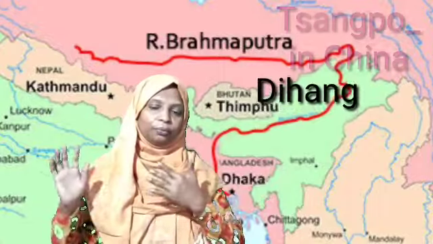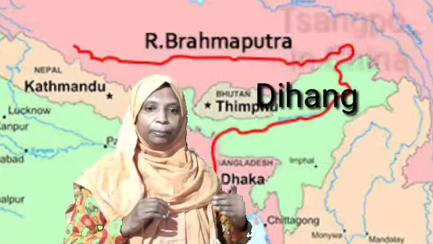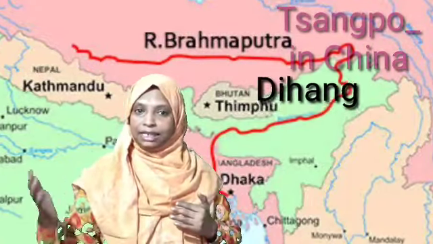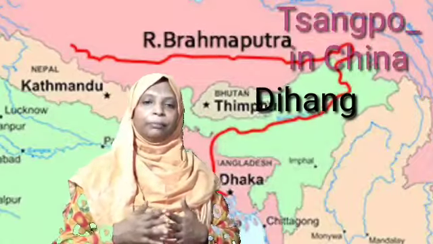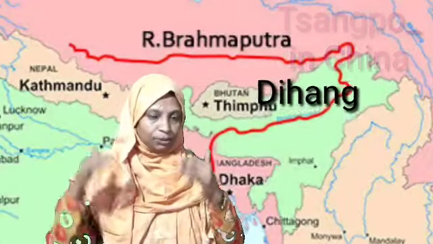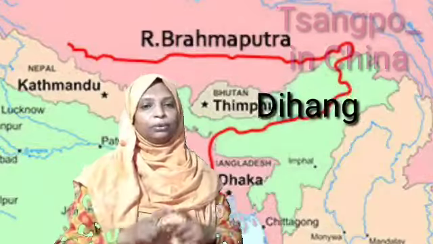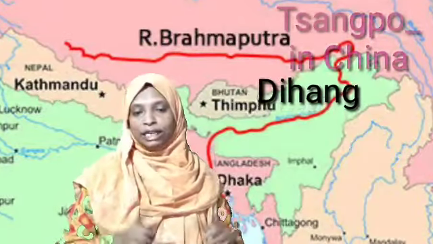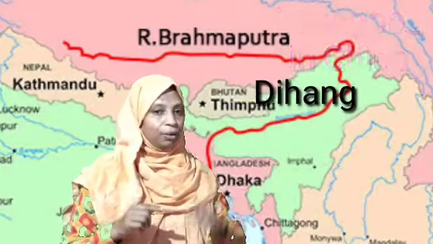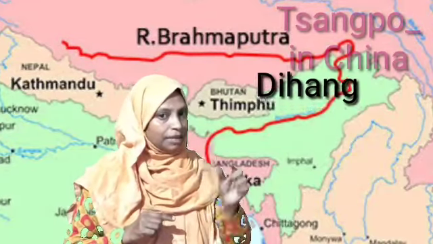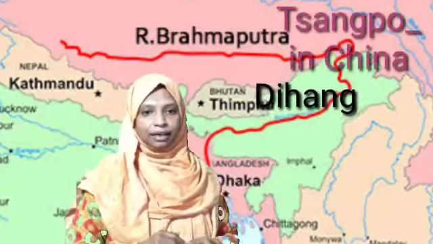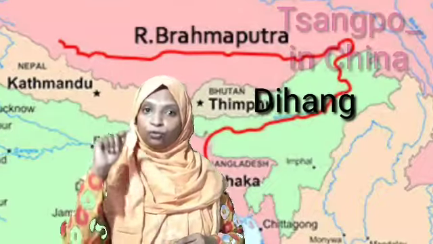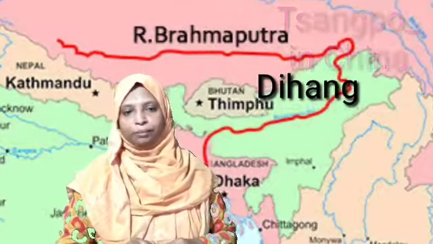And lots of tributaries like Dibang, Lohit, Manas, Tista, etc. are joining with the Brahmaputra. And from there, while entering India, Brahmaputra becomes a river containing a huge amount of water. And we know the longest river in India is Ganga, but a larger amount of water is carried by Brahmaputra.